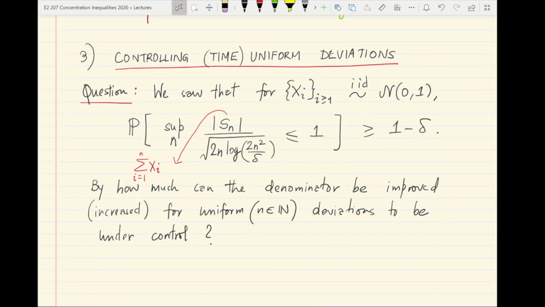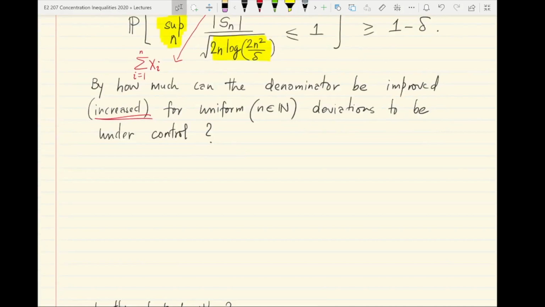The natural question here is, can you do something about this denominator? By how much can the denominator be improved or increased? If you seek tighter control of Sn, then you would want to raise the level of the denominator as much as possible as a function of n and delta. By how much can the denominator be increased for uniform deviations to be under control? By uniform deviations, we basically mean the supremum over all positive integers.